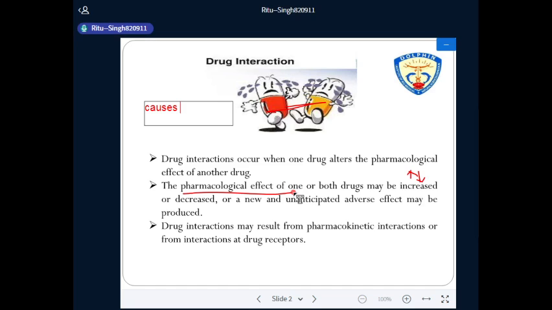Okay, clear? So drug interaction may result from pharmacokinetic interaction or pharmacodynamic actions. In the pharmacodynamic action, the drug acts through receptors and enzymes. So these are all related to drug interaction.